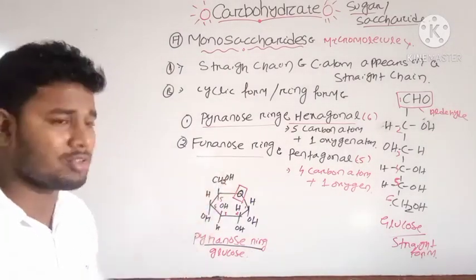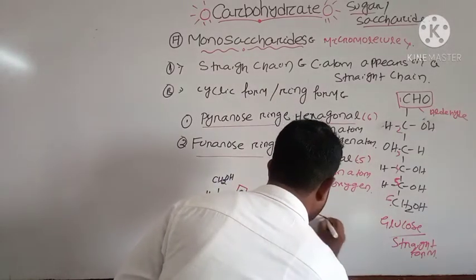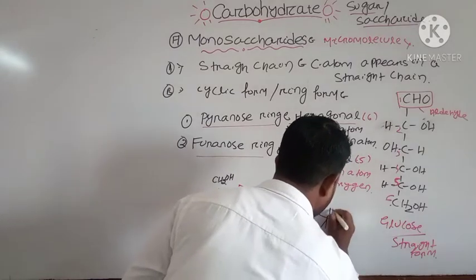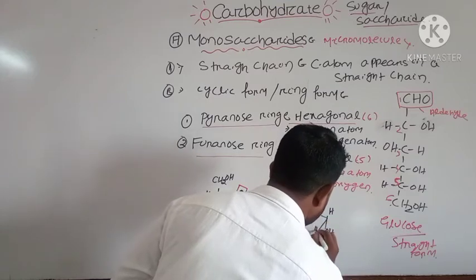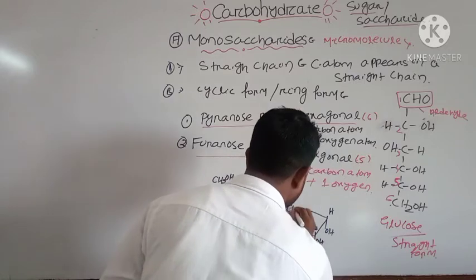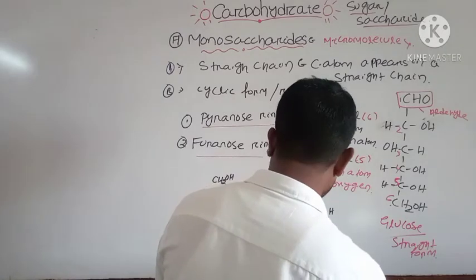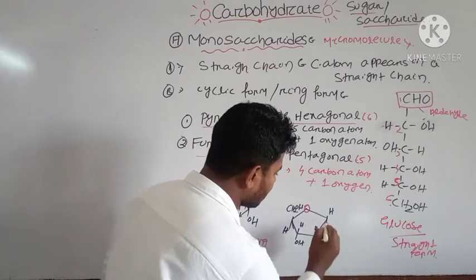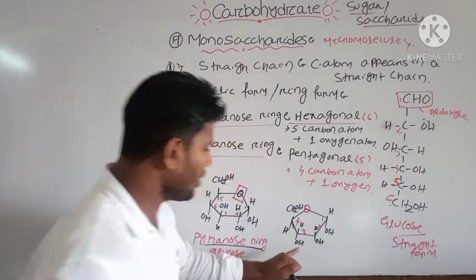And if you draw the furanose ring structure, here is the diagram of the furanose ring structure. Here you can write H, OH, H, OH, H, and CH2OH and H. Here you can see 1 oxygen atom is present, and there are 4 carbon atoms, 1, 2, 3, 4.